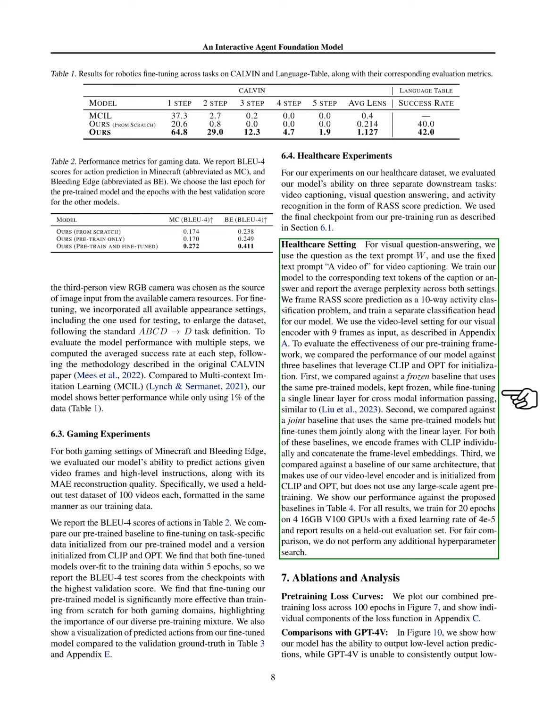In the Calvin dataset, we used 360,566 samples across 34 tasks for fine-tuning, achieving better performance compared to multi-context imitation learning, MCIL, while using only 1% of the data. Additionally, in gaming experiments, our pre-trained model showed significant effectiveness in fine-tuning compared to training from scratch for both Minecraft and Bleeding Edge, emphasizing the importance of diverse pre-training.